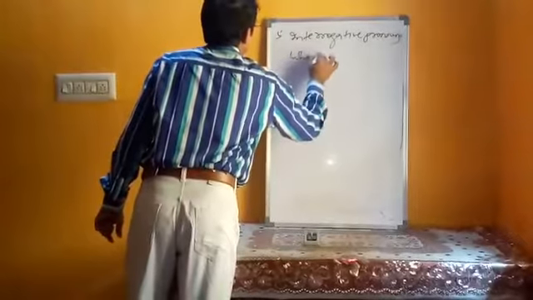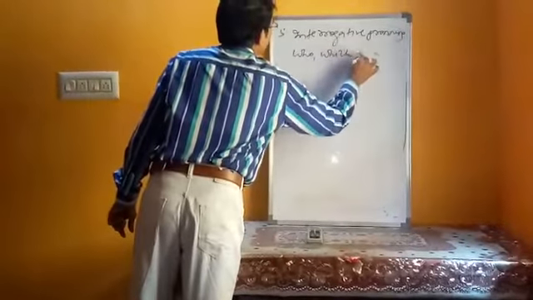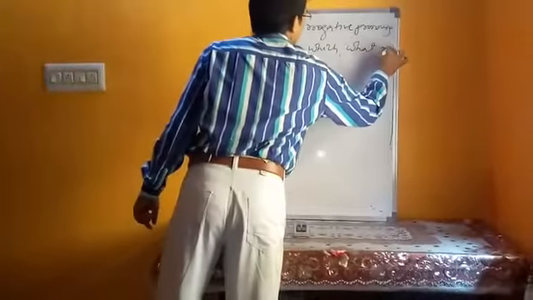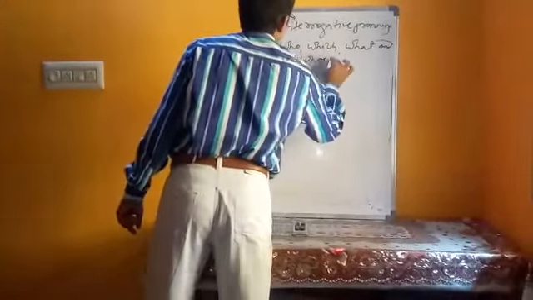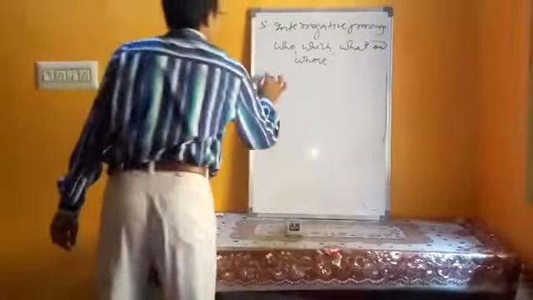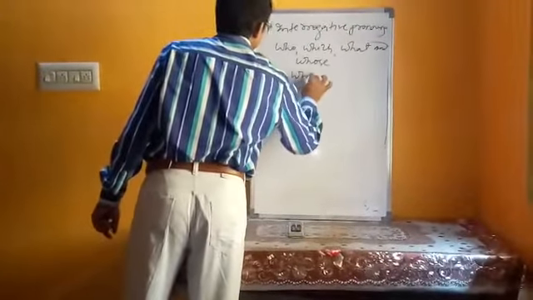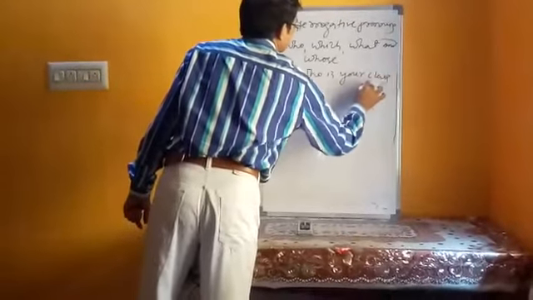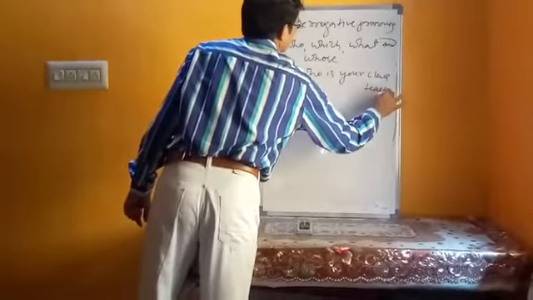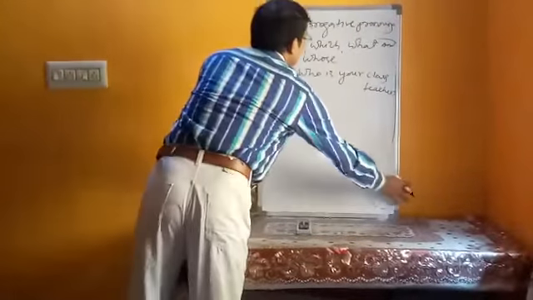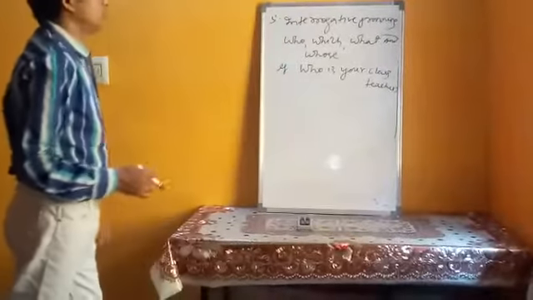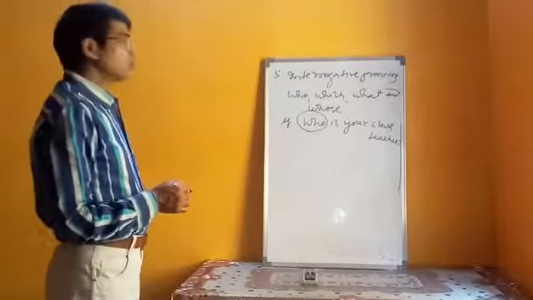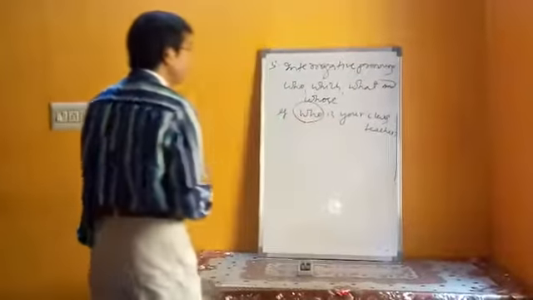Who, which, what, and whose are known as interrogative pronouns. One example I am giving you: Who is your class teacher? So here, who has been used to ask a question. So this is an interrogative pronoun.